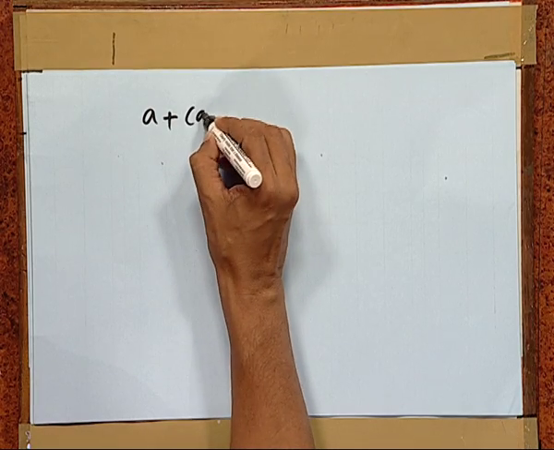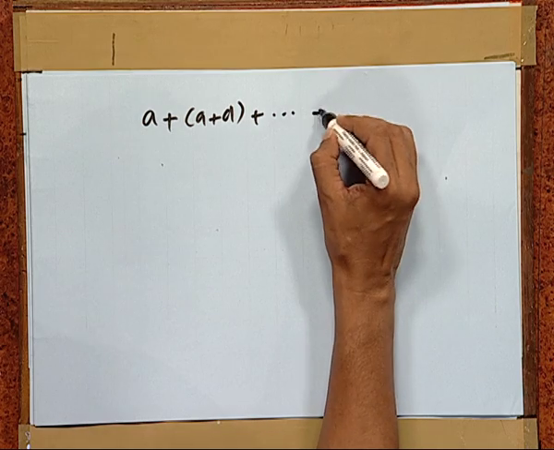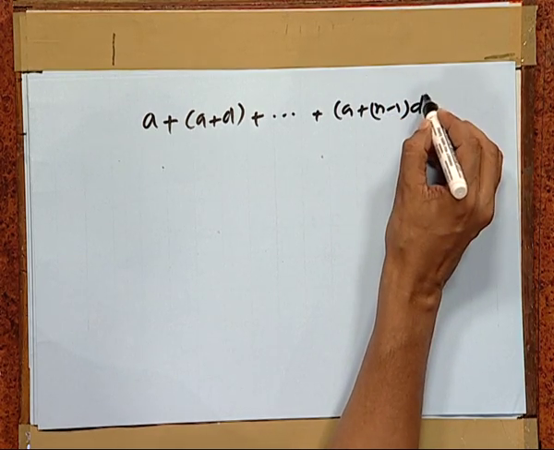Now, what did we do? We found the sum of n terms for a particular series. To have a general formula, we take the general case a plus d and so on up to a plus (n minus 1) d.